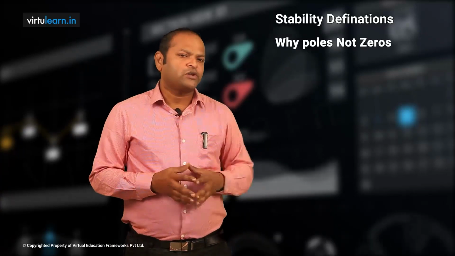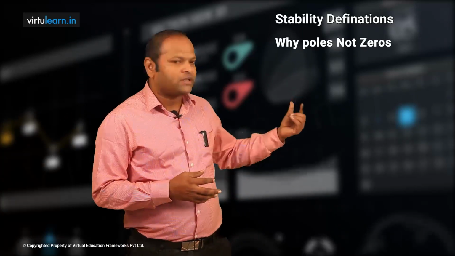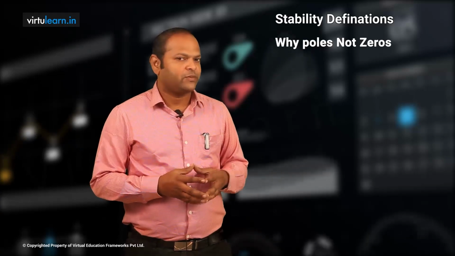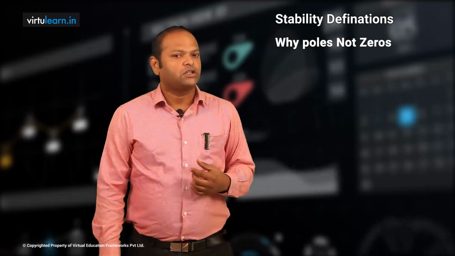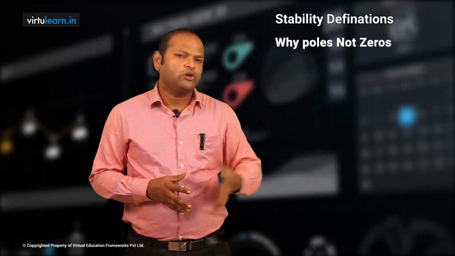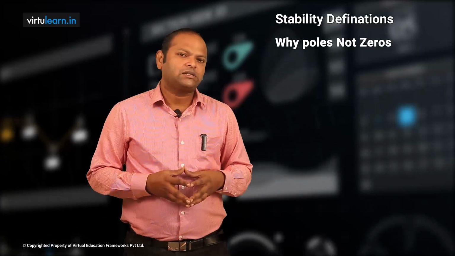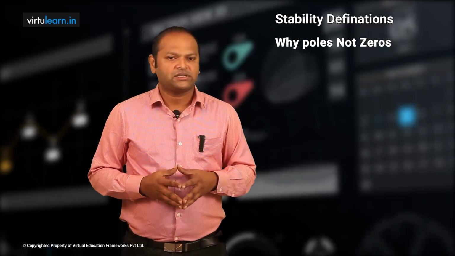Now we have two poles at origin. When you write the impulse response, it is t, which means it's continuously increasing. It is also an unstable system. Having multiple poles at origin results in an unstable nature of the system.